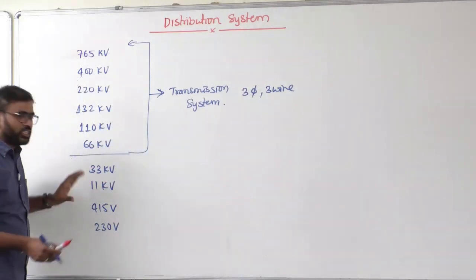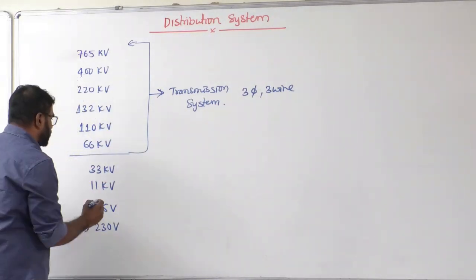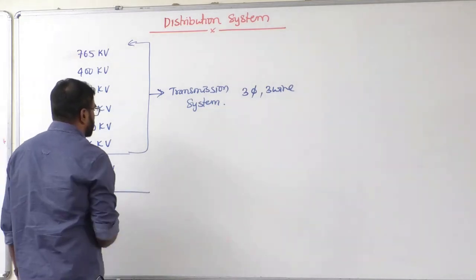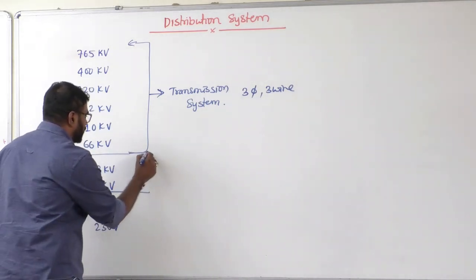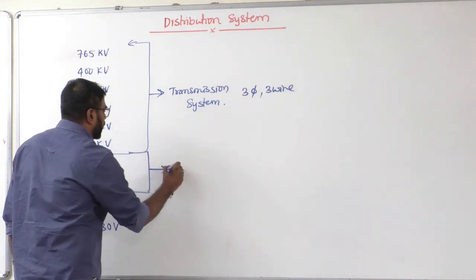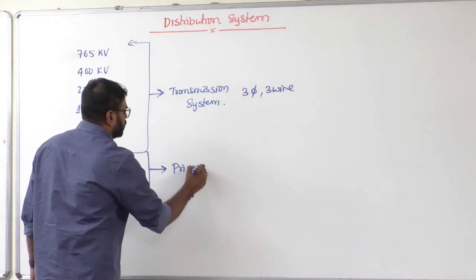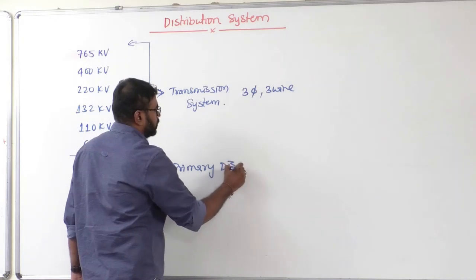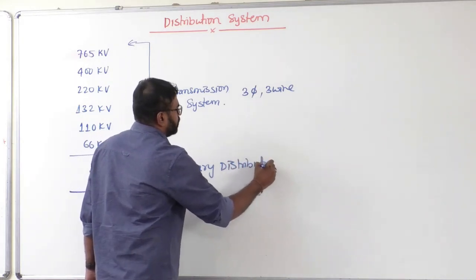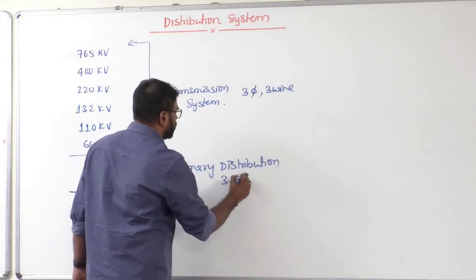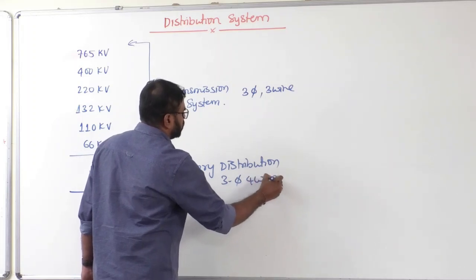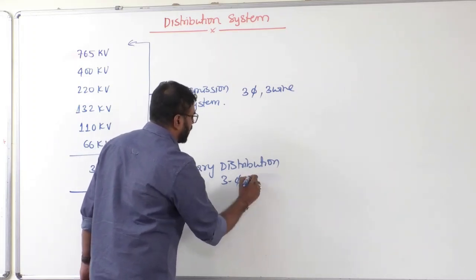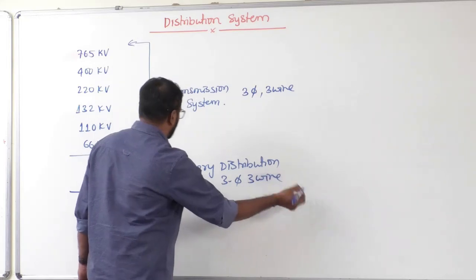Now coming to the distribution system. I am dividing the distribution system into two parts. The first is primary distribution, which is a 3-phase 3-wire supply.